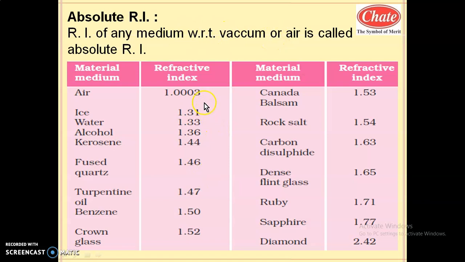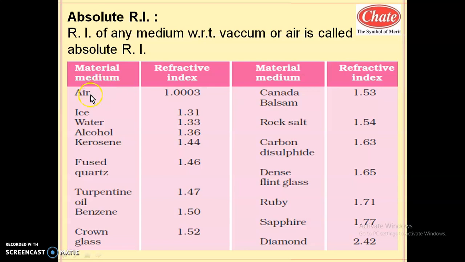So here the absolute refractive index values are given. If you observe, you will see that all these ratios are greater than 1. It means the numerator is greater than the denominator. And what is the numerator? What is the denominator? The numerator is the velocity of light in vacuum or air. The denominator is the velocity of light in the respective medium. For example, here the velocity of light in vacuum to the velocity of light in air.